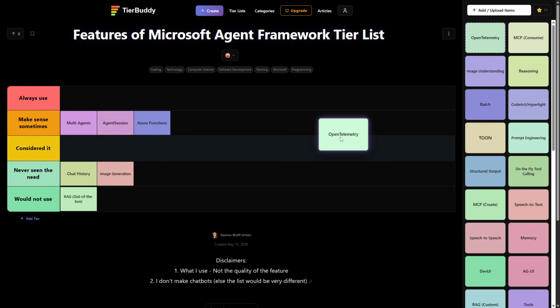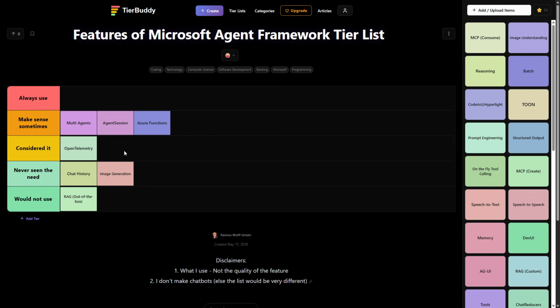OpenTelemetry is a sore thing. I think I should put it in consider it, because I made some audit and stuff, but it has always been custom so far. I should just begin to use OpenTelemetry, but I'm not good at doing audits and stuff, but I should definitely do it more when we have an open format for logging and stuff like that.